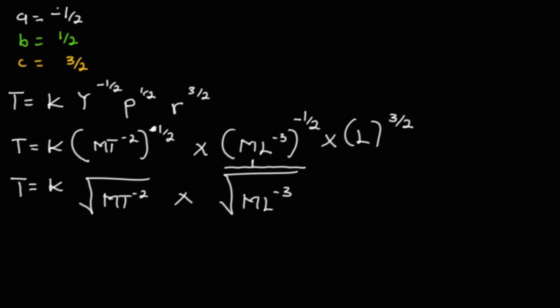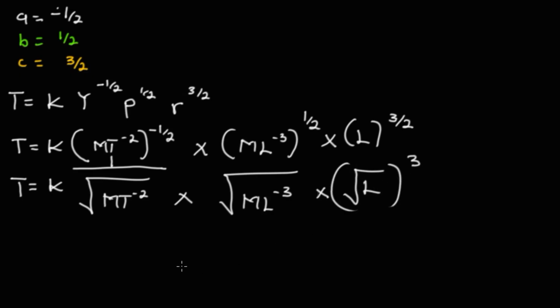I never planned to do this, and that's why I'm having this challenge. So the one with the negative half will be 1 over the square root of this, and this one will just be the square root of ML^-3, and we have the square root of L to the power 3.